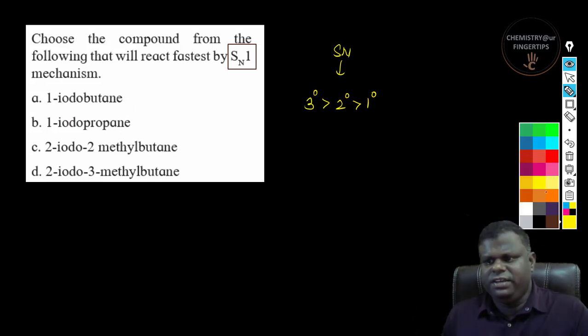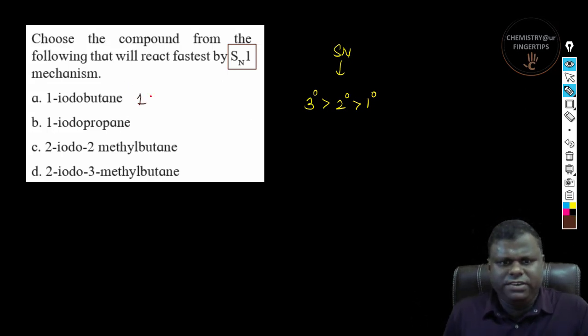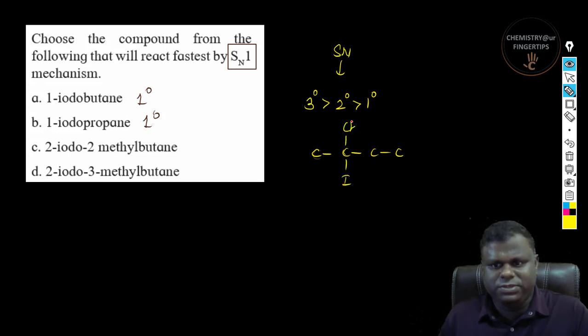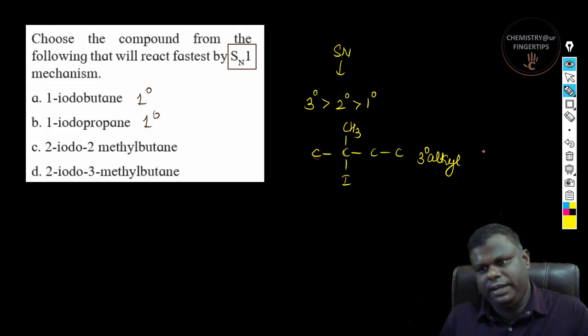So if you could see here, this is nothing but a 1 degree. This is also 1 degree. Correct? 2-iodo 2-methyl butane is nothing but, let me change the color over here. So you have carbon, carbon, and there is one more carbon, there is one more carbon. So 2-iodo and then 2-methyl. So if you could see here, this is a 3 degree alkyl halide, right? So this is a 3 degree alkyl halide.